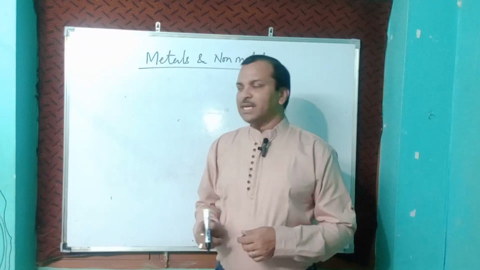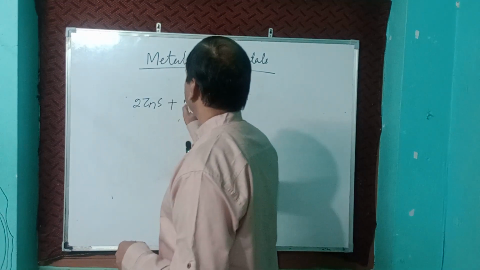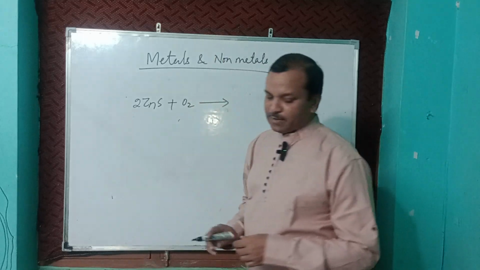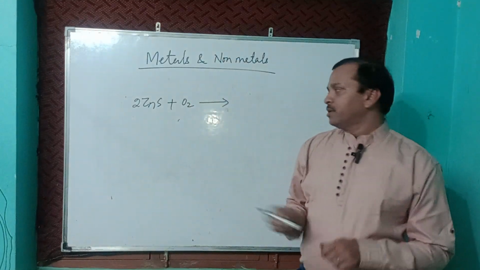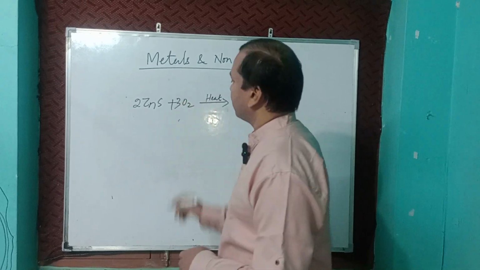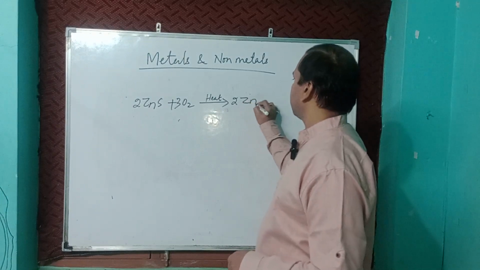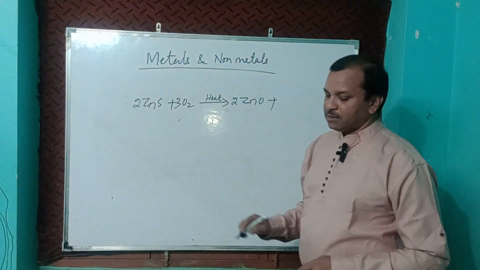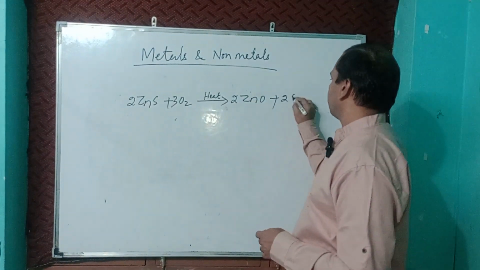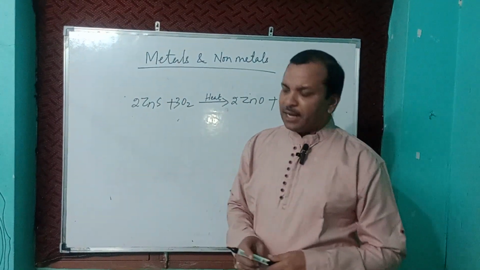For example, 2ZnS plus 3O2, with heat provided, gives 2ZnO, zinc oxide, plus 2SO2, sulfur dioxide, which is released.